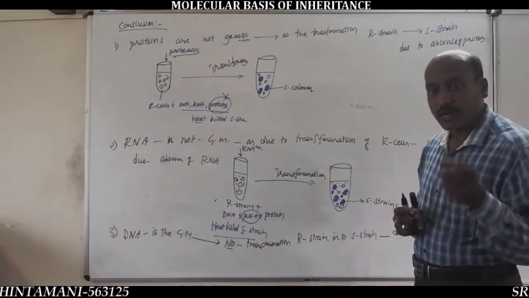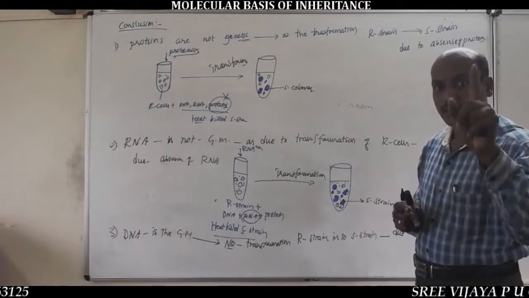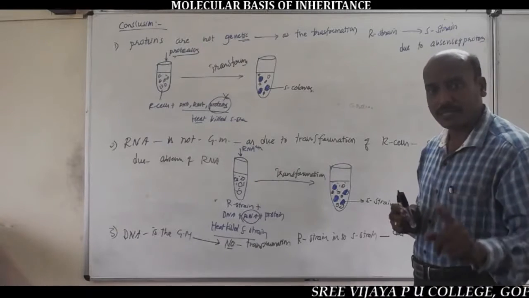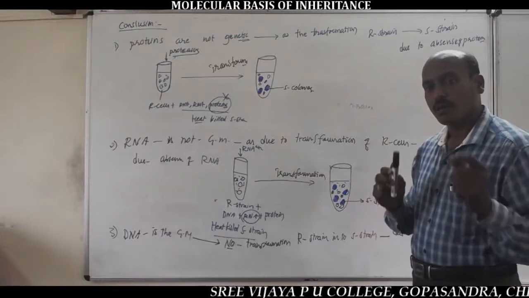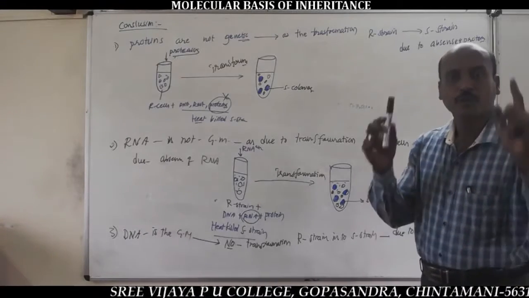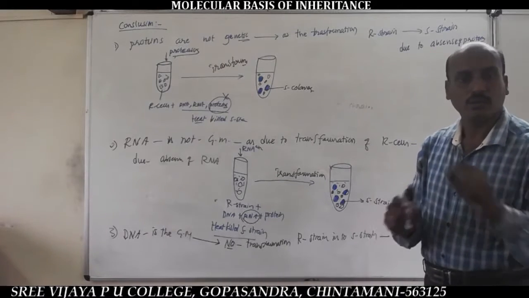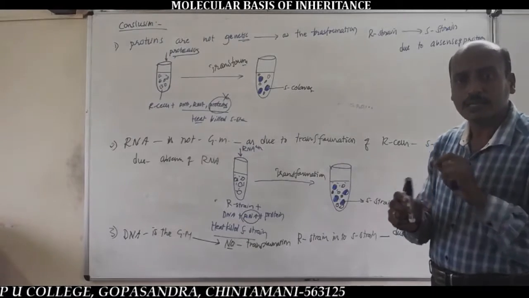RNA and proteins never act as genetic material. That's why transformation is absent. Whenever transformation is absent, there is no conversion of R cells into S cells. The culture medium contains only R strain cells, R colonies, and no S strain cells or S colonies.